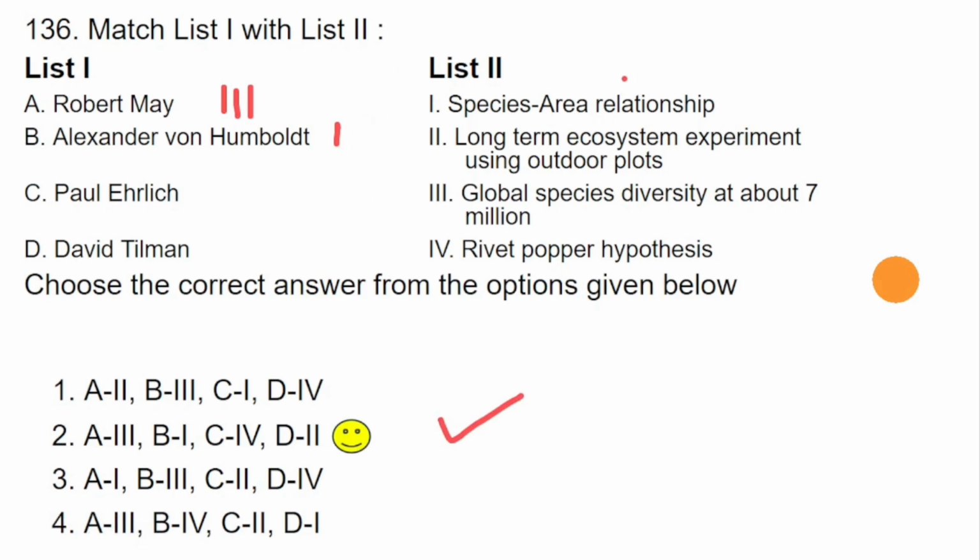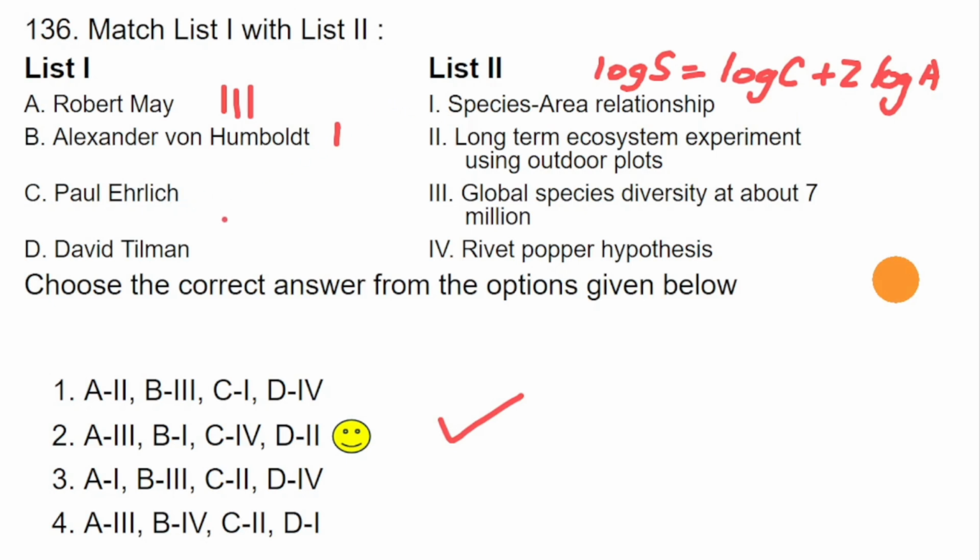So species area relationship, the equation which is given is log S is equal to log C plus Z log A. So S is the species in that area, species richness, and A is area. So there is direct relationship between species and area. C is the y-intercept and Z is the regression coefficient.